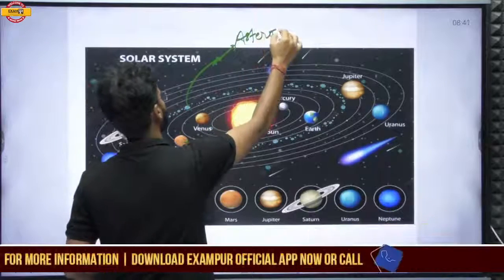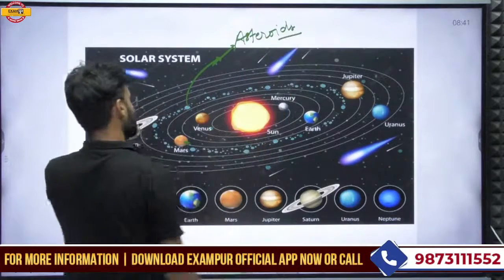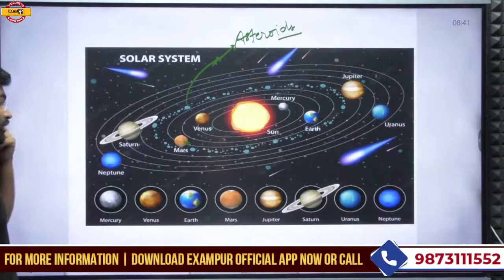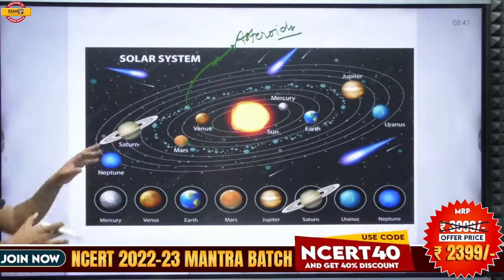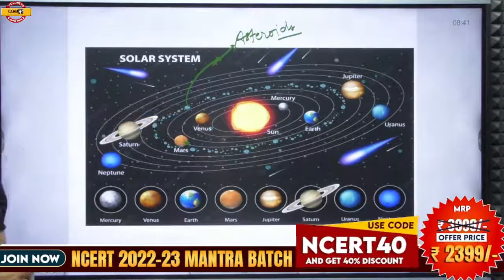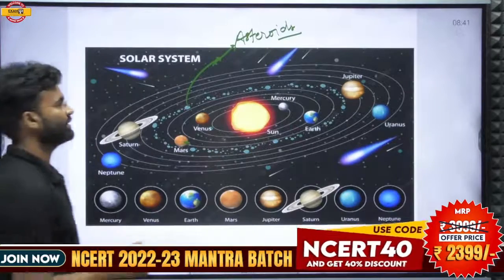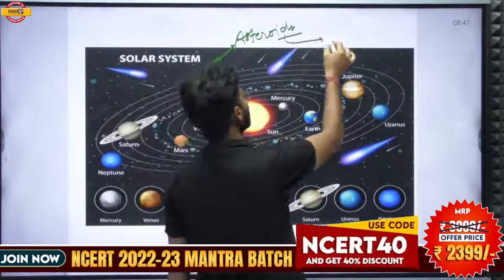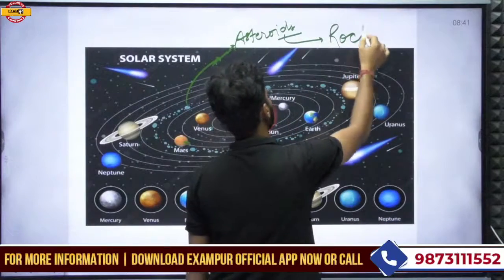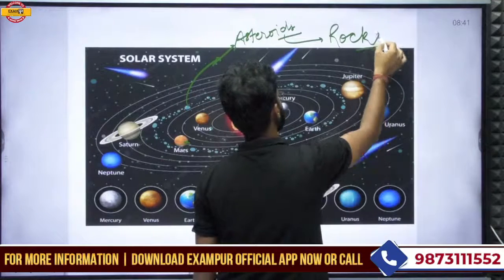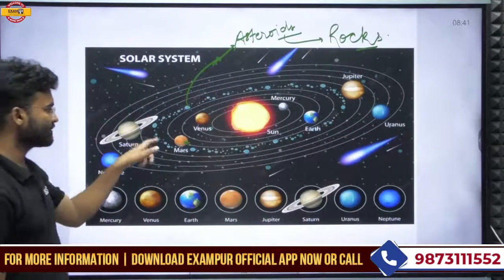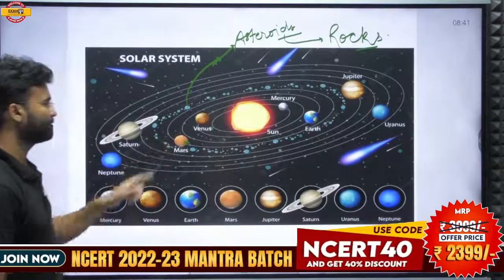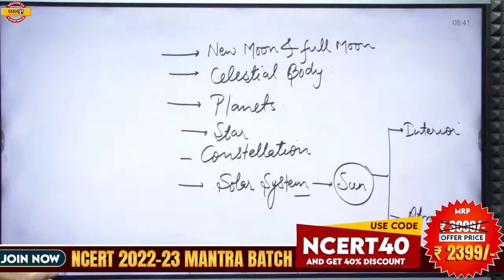asteroids. This rocky structure is called the asteroids. Asteroids are especially concentrated between Mars and Jupiter, and they are also rocks. You can say the rocky structure, or the rocks which are revolving around the sun. This is called the asteroids.